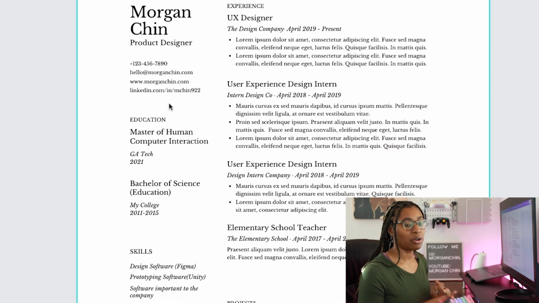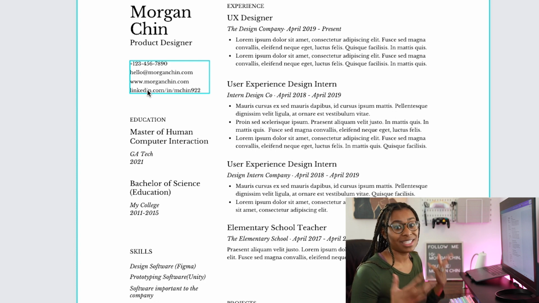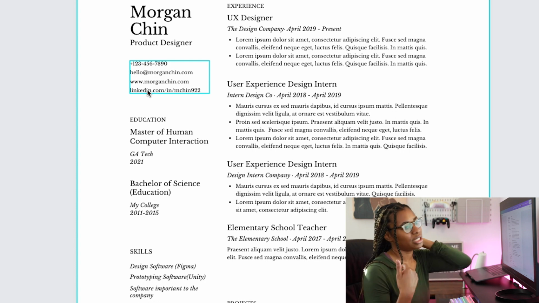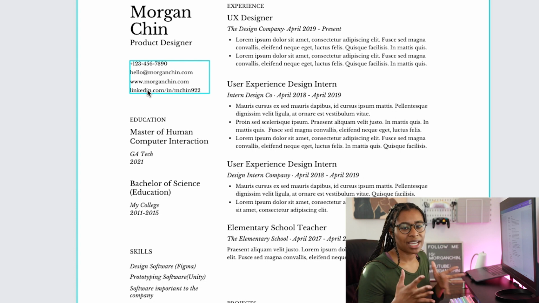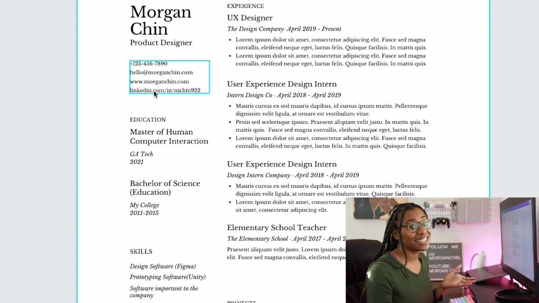Then you want to put your phone number, you want to put your email that they can contact you at, your website. A lot of times with these roles where you're designing, you're building games, you want to have a website to kind of show your work, your portfolio, right? And of course your LinkedIn. That's key nowadays. Everyone wants to see your LinkedIn, so make sure to include that.